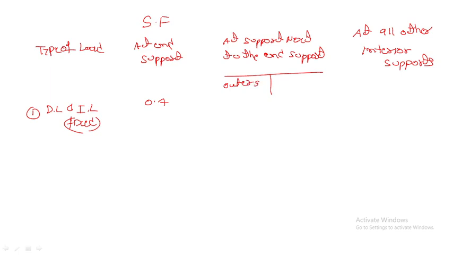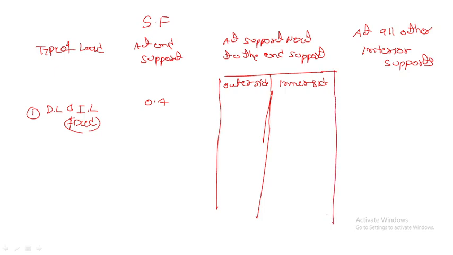Outer side and inner side. So this is a 0.4 value and this is 0.6 and this is 0.55 and this one is 0.5.